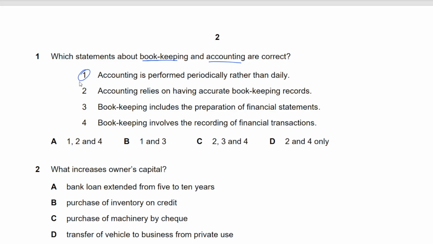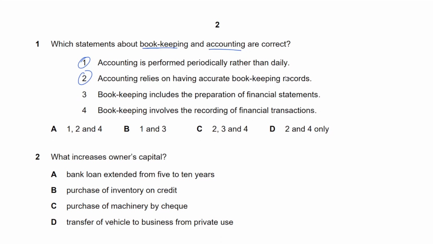We don't prepare an income statement every day, right? We need that every quarter, or normally in your syllabus, yearly. It relies on accurate bookkeeping records. That's true. If bookkeeping records are inaccurate, the profit and the rest of the financial statements will be inaccurate, of course. Bookkeeping includes the preparation of financial statements? No, quite the opposite. Accounting does. Bookkeeping involves the recording of financial transactions. By definition, that's true. 1, 2, and 4 is our answer.